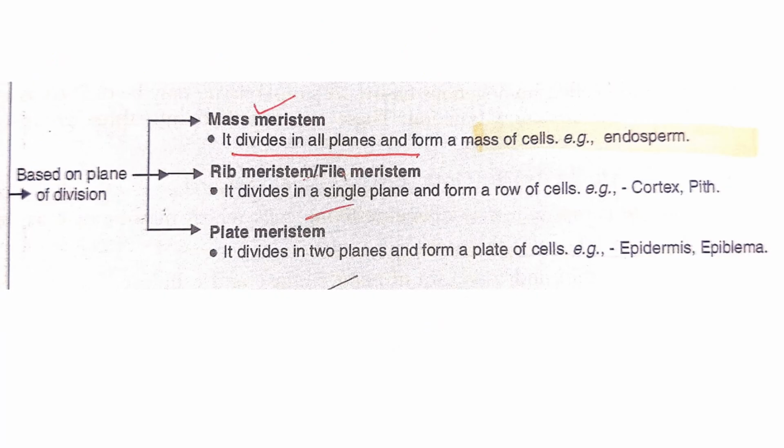Next, based on the plane of division, how it divides, the meristem is divided into three categories. One is mass meristem. It divides in all planes and forms a mass of cells, for example in endosperm. Then rib meristem or file meristem, it divides in a single plane and forms a row of cells, for example cortex and pith. Plate meristem, it divides in two planes and forms a plate of cells, as in epidermis and epiblema. Epidermis is the outer layer of the stem, and epiblema is the outer layer of the root.